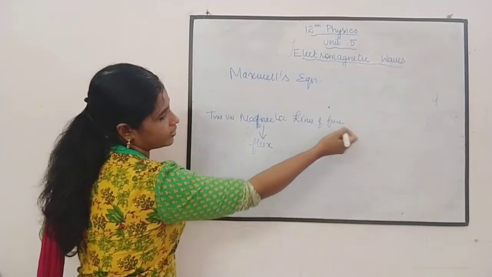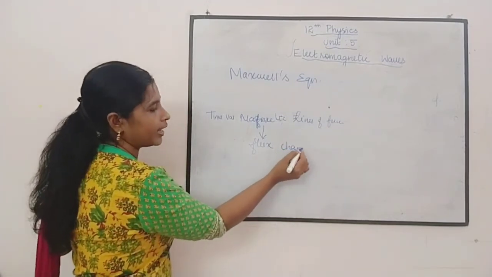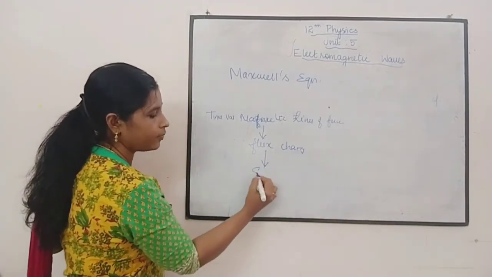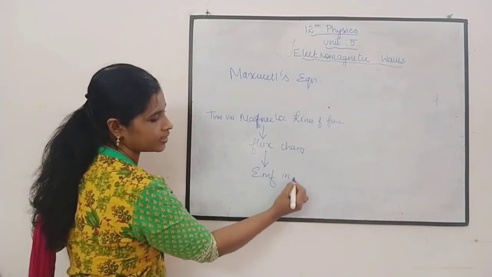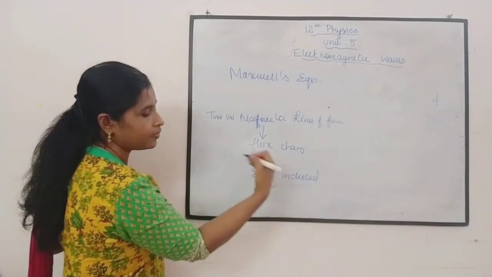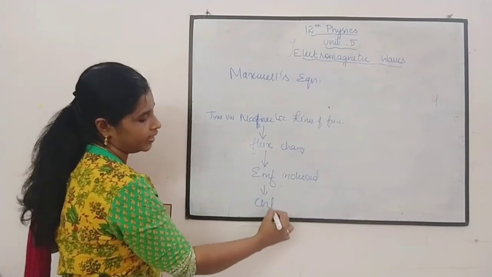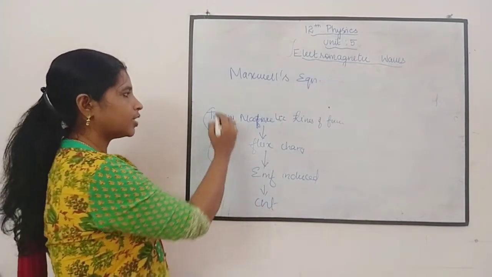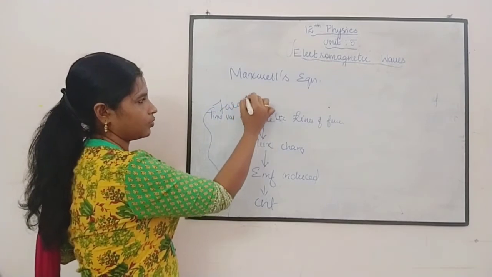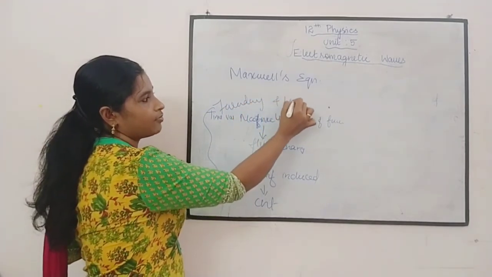If the magnetic lines of force change, the flux changes. If the flux changes, an EMF is induced. You might have studied this in the fourth unit. If an EMF is induced, definitely there will be current. This is what was said by Faraday and Lenz.